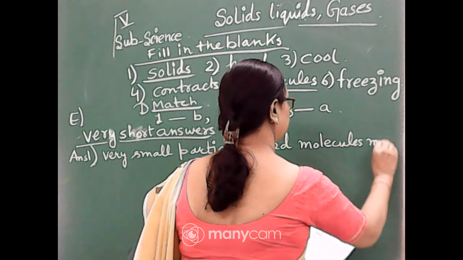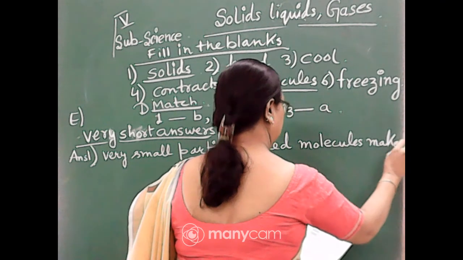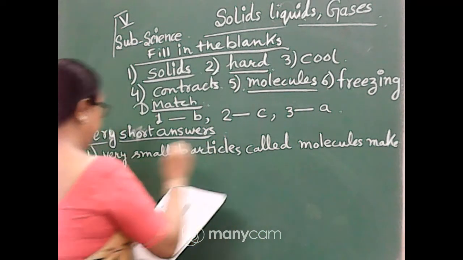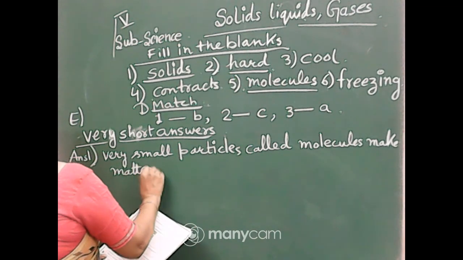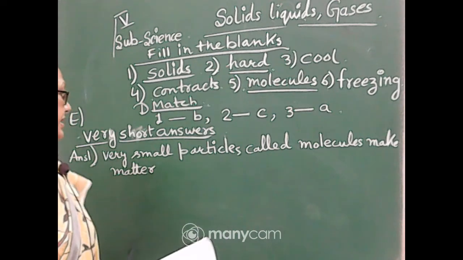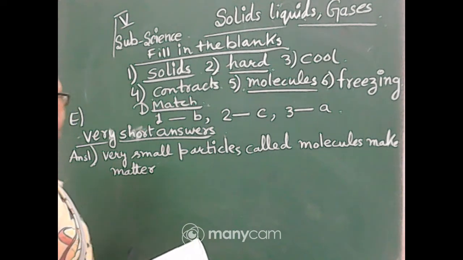Very small particles called molecules make matter.